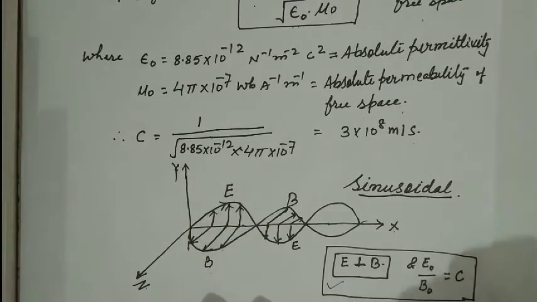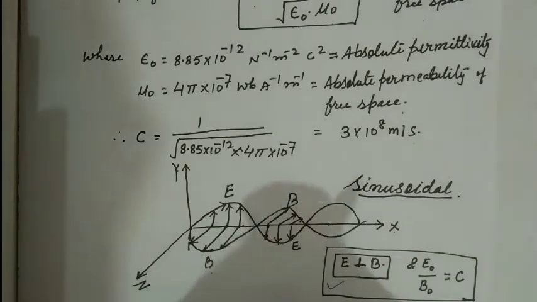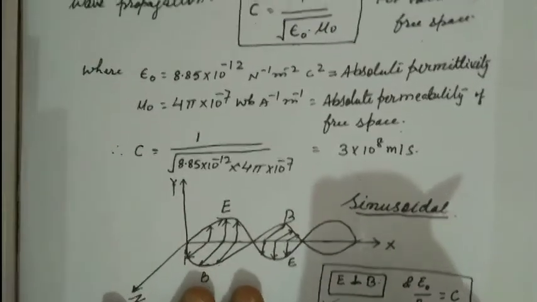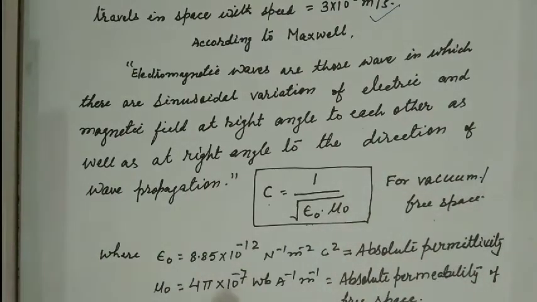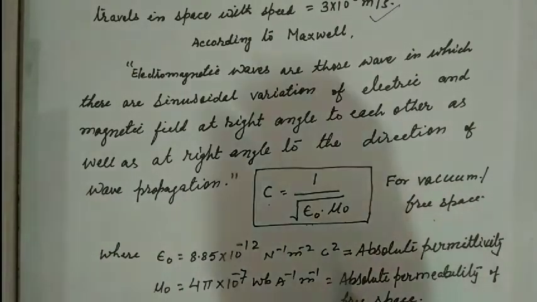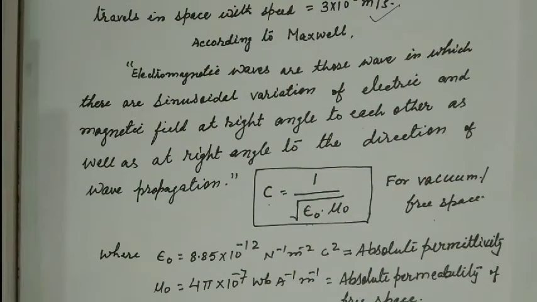E naught upon B naught, the ratio of the electric field intensity and the magnetic field induction, if we put in the values, it will be c. This is of higher classes. So there are various properties of light, and one of them is that it is an electromagnetic wave, as given by Maxwell.